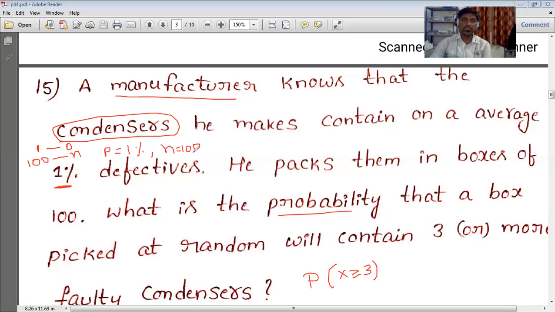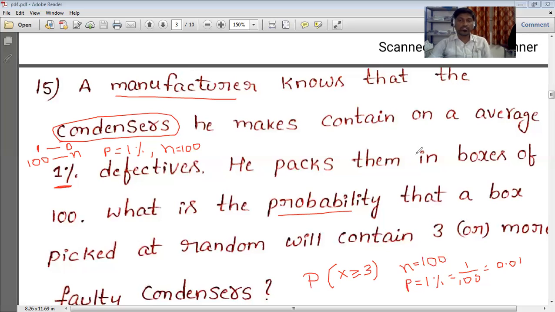So why should we apply Poisson distribution? See that n is equal to 100 and P is very, very small. P is 1%, which is 1 by 100, so 0.01, which is nearer to 0. So n is large and P is small, so we need to apply Poisson distribution.